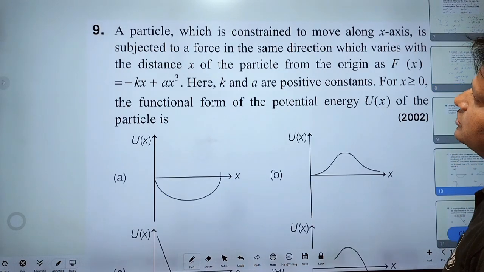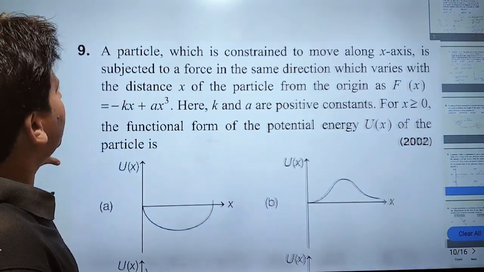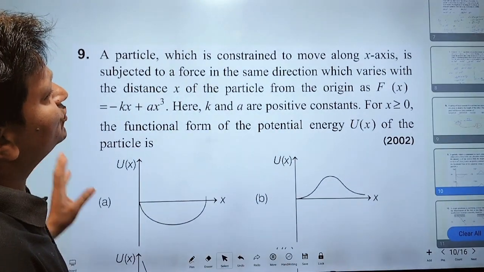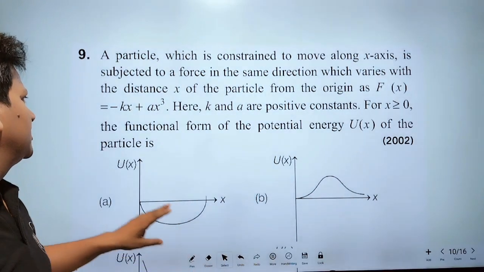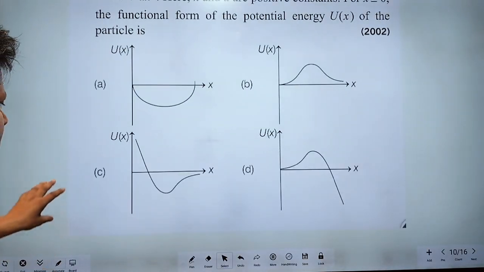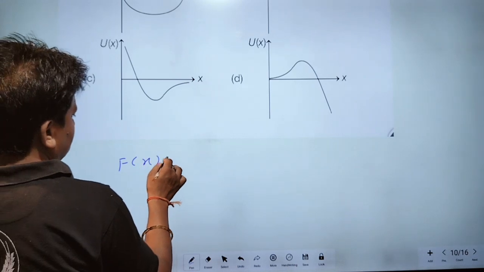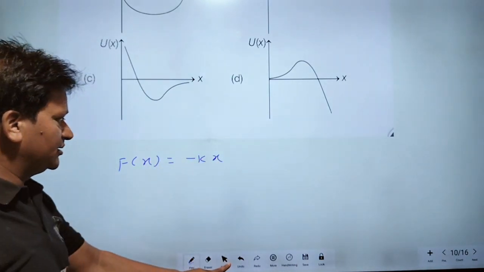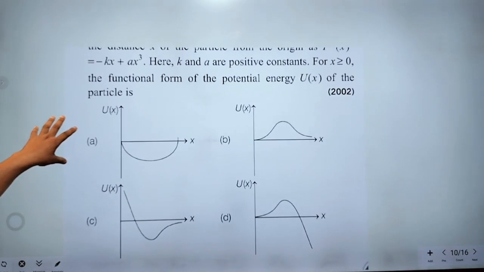Next, question number 9. A particle constrained to move along the x-axis is subjected to a force in the same direction, which varies with the distance x of the particle from the origin as F(x) is equal to minus kx plus ax cube.